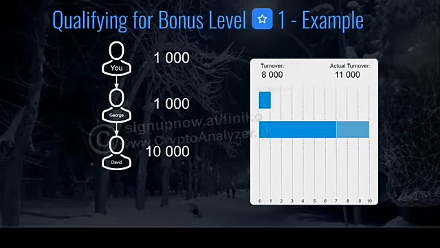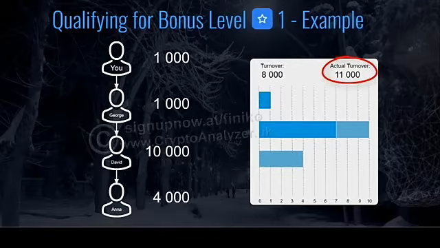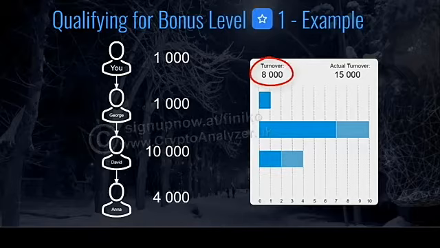Now back to David. David signs up Anna, making Anna your level 3 referral. Anna buys 4 CTIs for 4,000. So at referral level 3 on the chart, we see 4,000 appear as actual turnover. And now the actual turnover on the top right changes to 15,000. And because Anna is your level 3 referral, you'll get 50% of her actual turnover. So we now see the turnover bar on the chart at your level 3 referrals showing 2 CTIs, i.e. 50%. So now if you look at the turnover on the top left, that changes to 10,000.